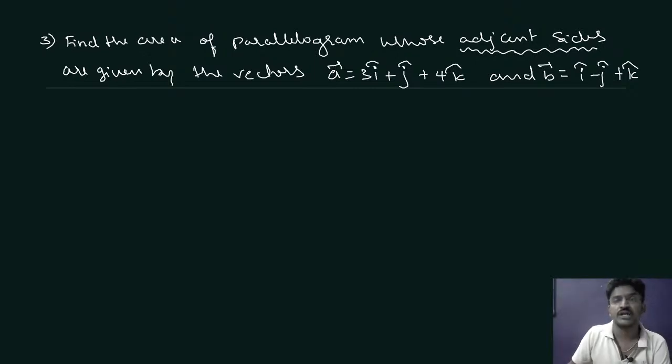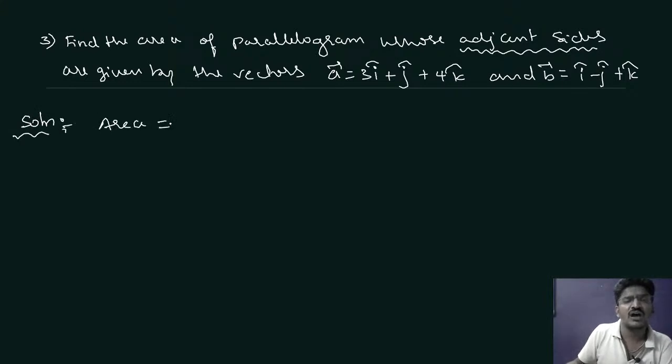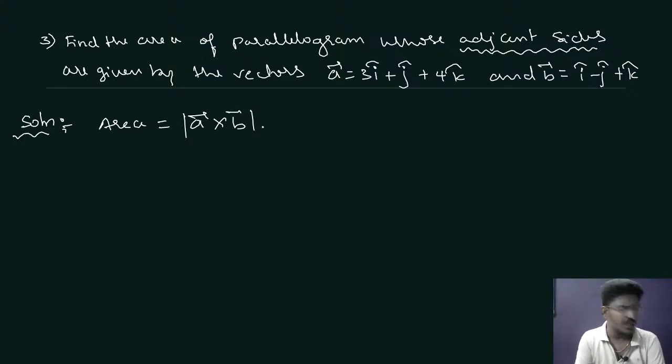So here, area equals mod of vector A cross vector B. You have to find mod of A cross B whenever adjacent sides are given.